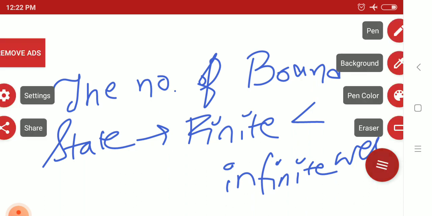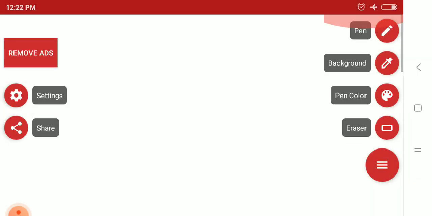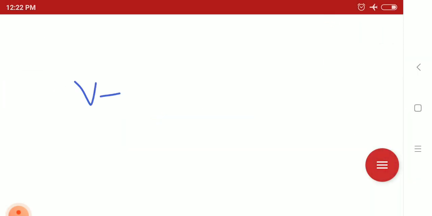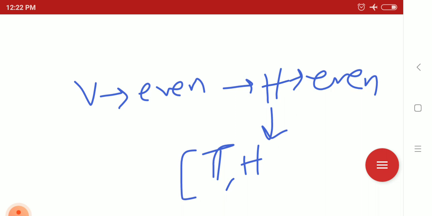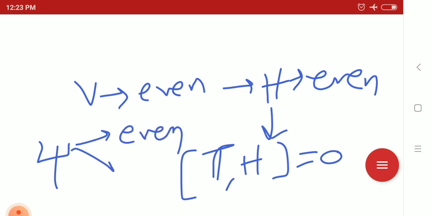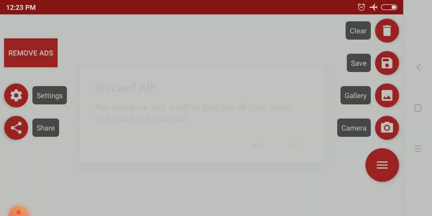Now you can see from the finite well that the potential is even. Potential even means the Hamiltonian also will be even. An even Hamiltonian will commute with the parity operator, which means the wave function can be both even and odd. So in the case of the finite well, we will write the wave function.